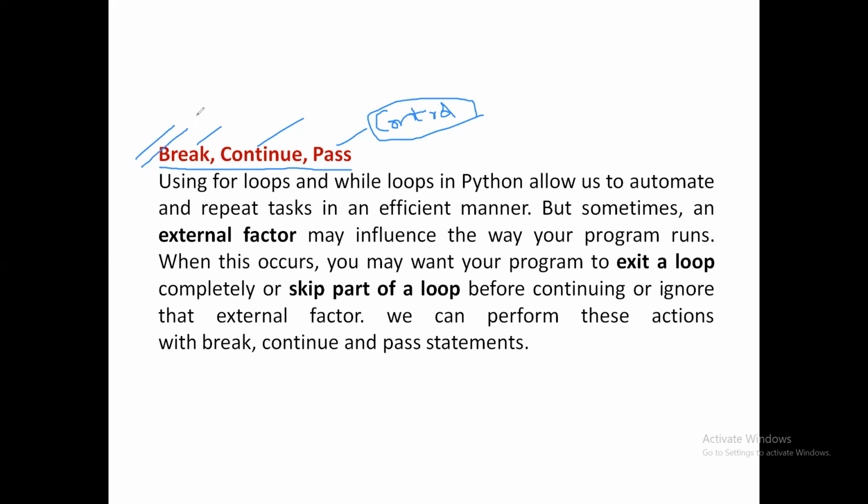To forcefully stop the loop, we make use of the break statement, and to skip a certain iteration while executing a loop, we use the continue statement. The pass statement is used in special conditions where we are going to ignore a particular condition, just pass and move on to the execution of the loop. Now we will see with the help of examples how break, continue, and pass can be used to control loops.